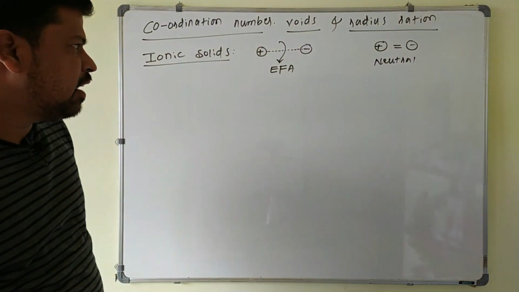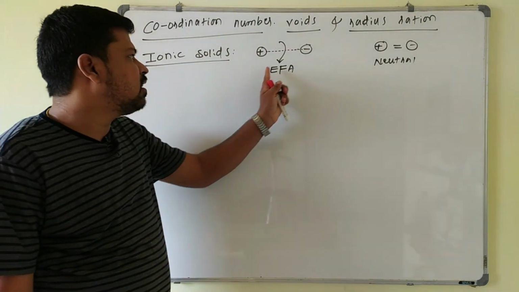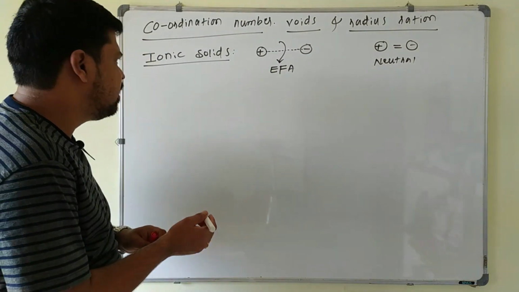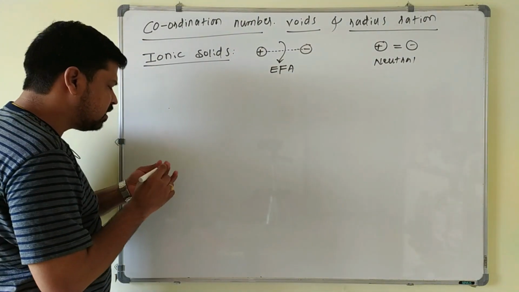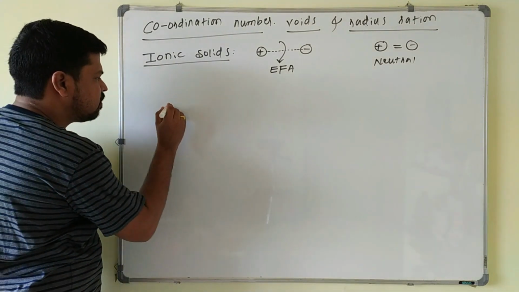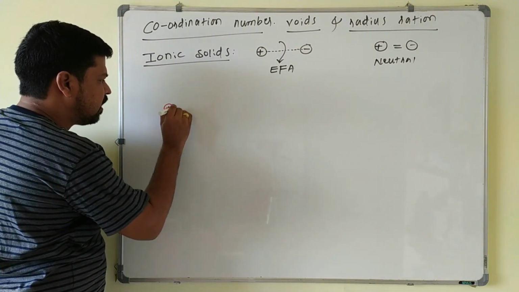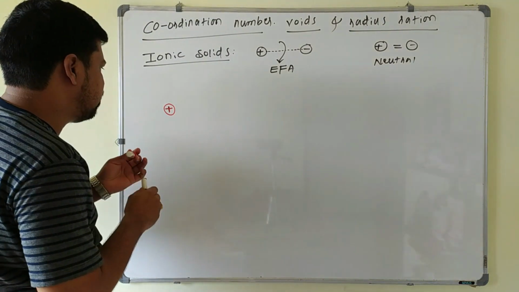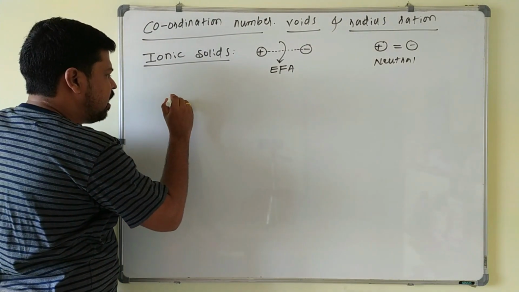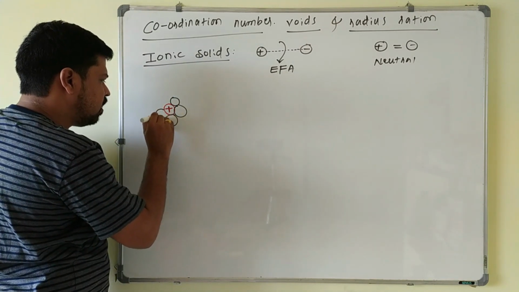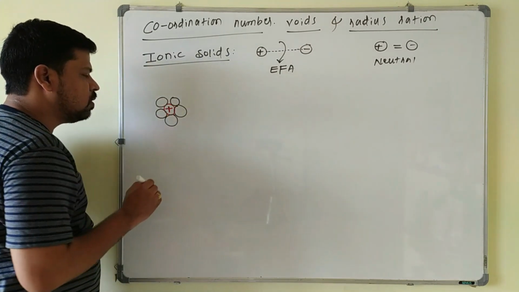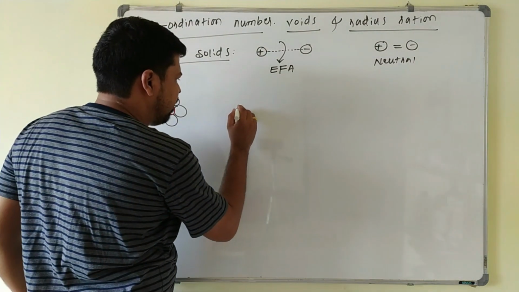Since they are arranged in the three-dimensional network, each cation is surrounded by a number of anions. Suppose this is the cation, and it is surrounded by a number of anions like this. Similarly, anions are also surrounded by a number of cations like this.